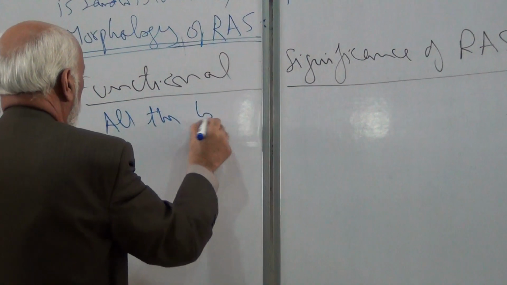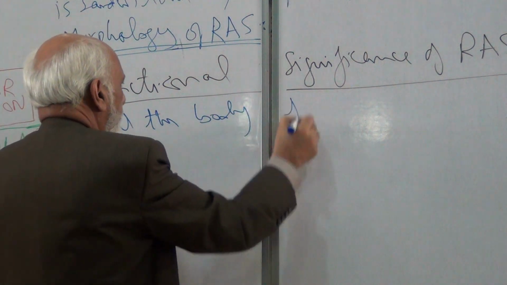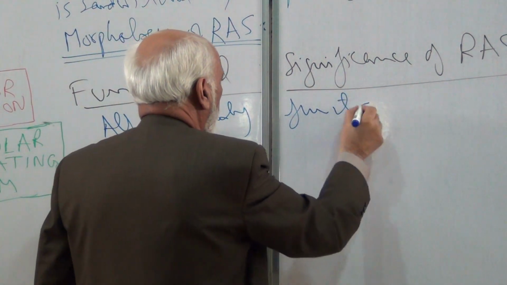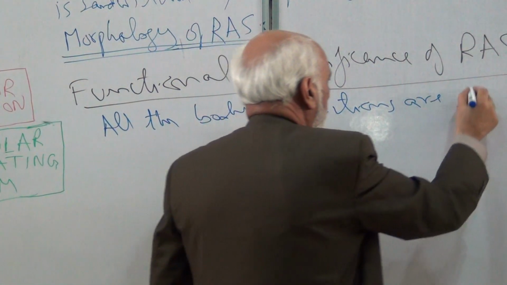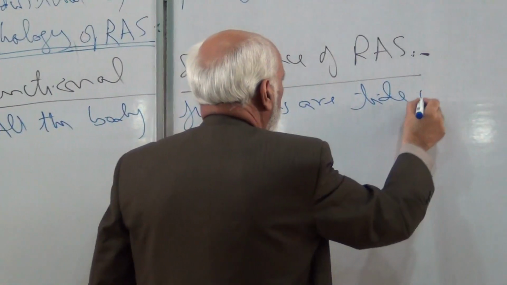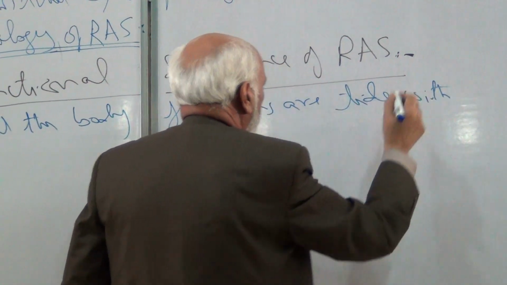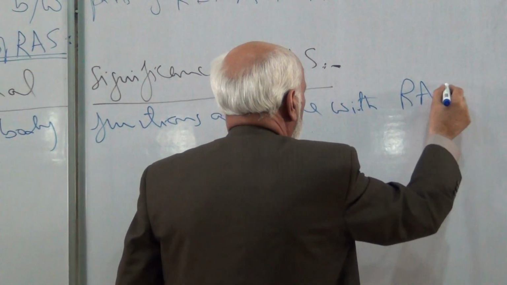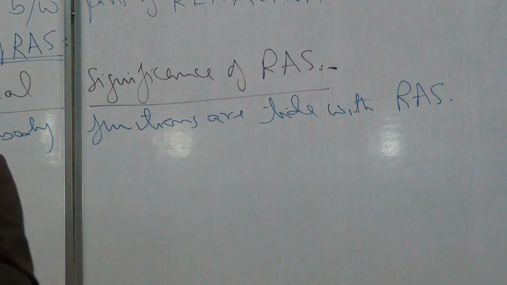All the body functions are tied with the reticular activating system.